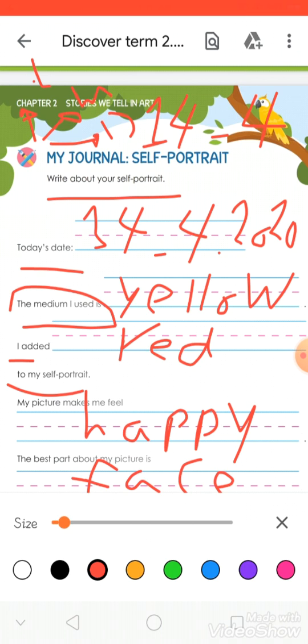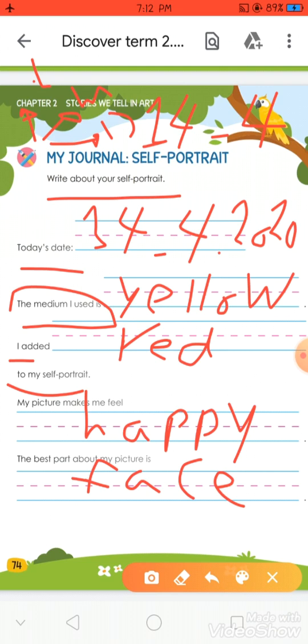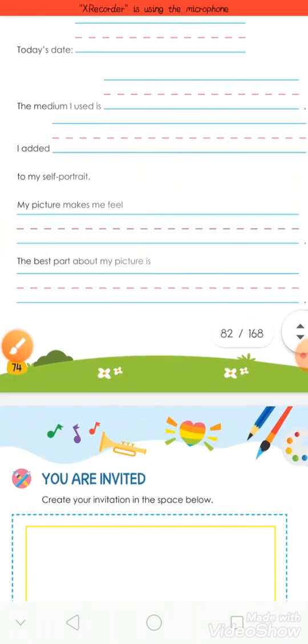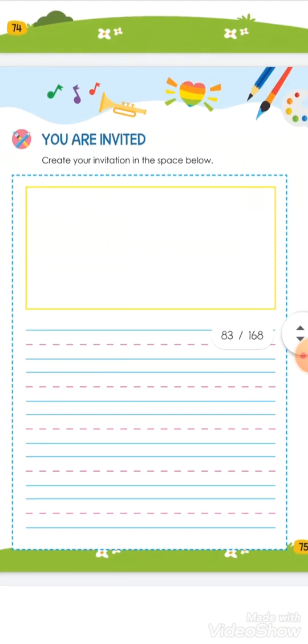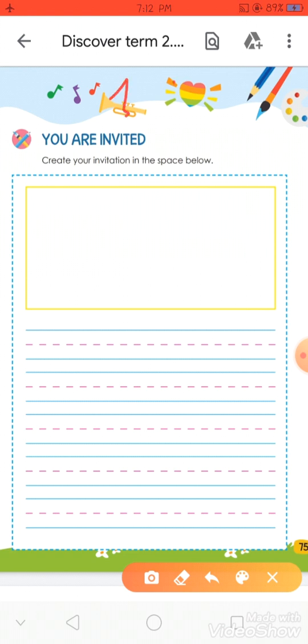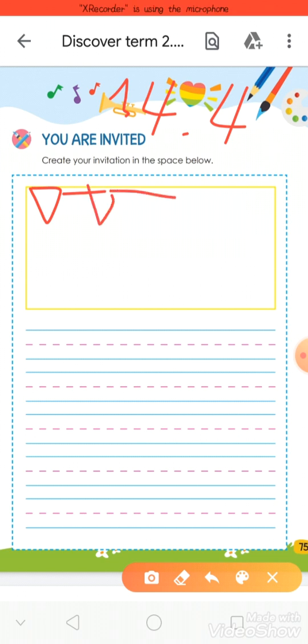Okay, now are you finished? Now turn your page. On page 75, write the date of today here, KG. Okay, now you are invited. Now here we will make an invitation to our friends. Okay, I will draw here the invitation and I will write to them. For example, I will make an invitation about my birthday.